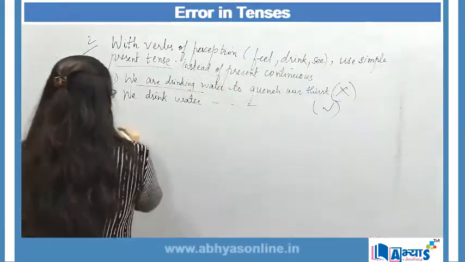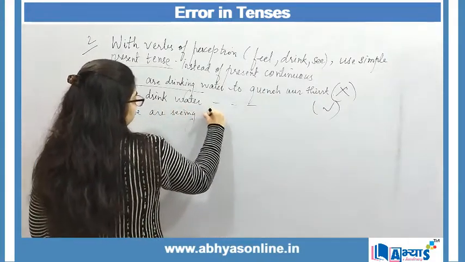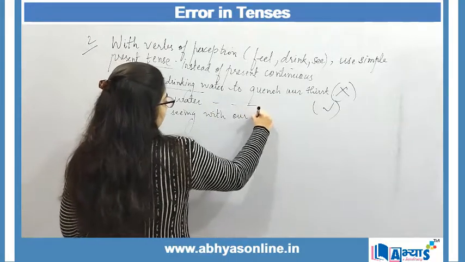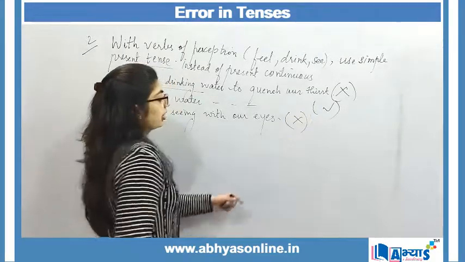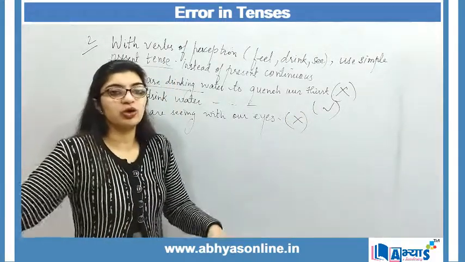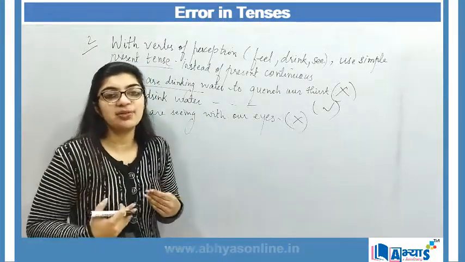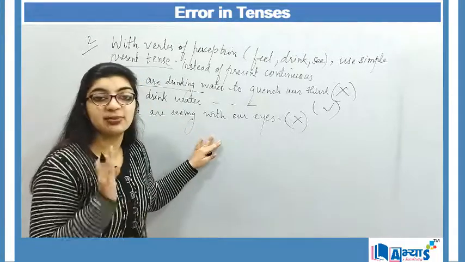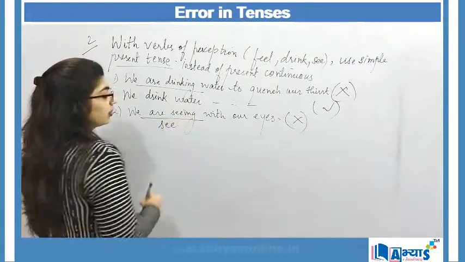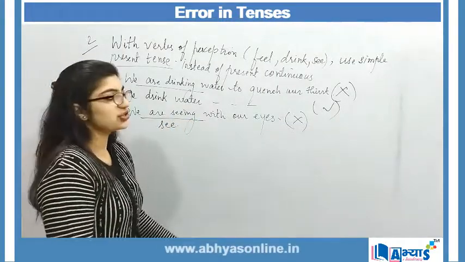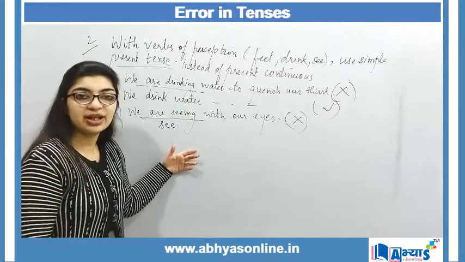Another example can be, we are seeing with our eyes. When I say we are seeing with our eyes, again this is wrong, because it is not like today we are seeing with our eyes and tomorrow we will see with our ears or nose. No, every time it is but obvious that we see with our eyes. Again, something of perception, something that naturally occurs. So instead of we are seeing, we will only say we see with our eyes, and this is the correct formation. So again, this rule has to be remembered in order to identify the errors if they occur in the exam.